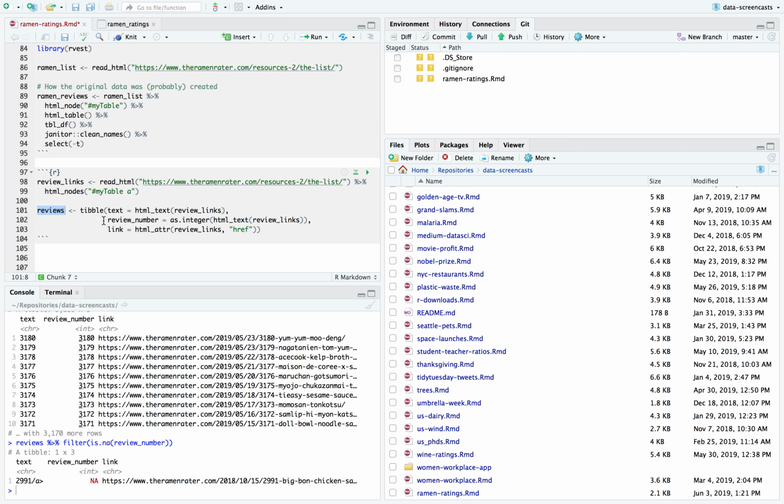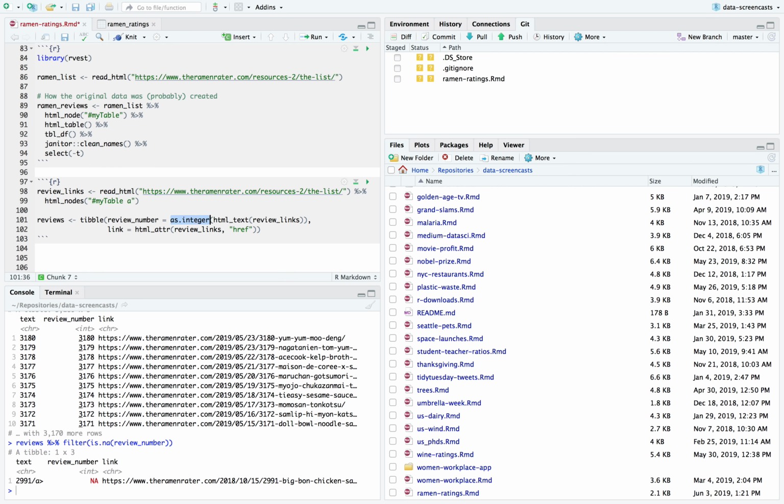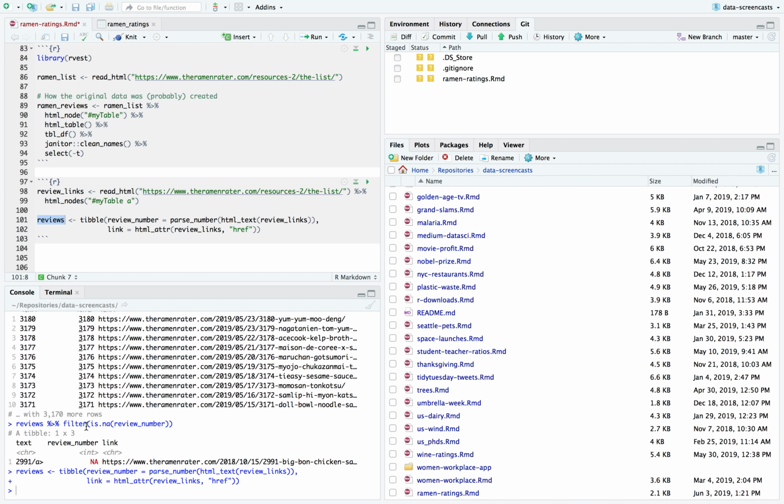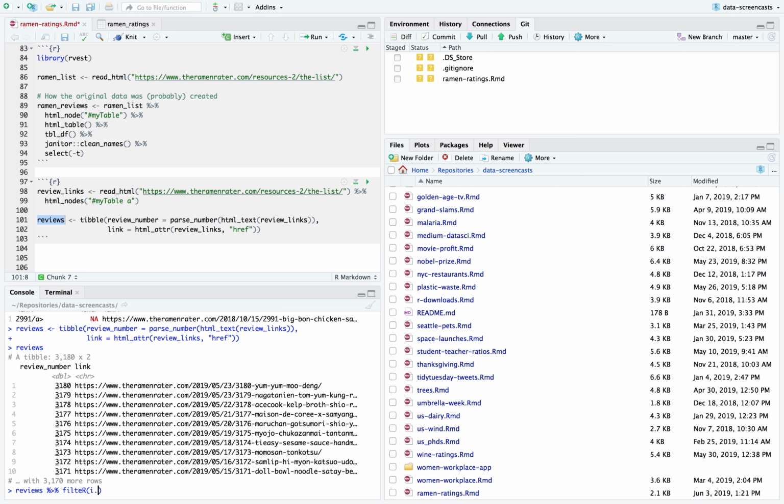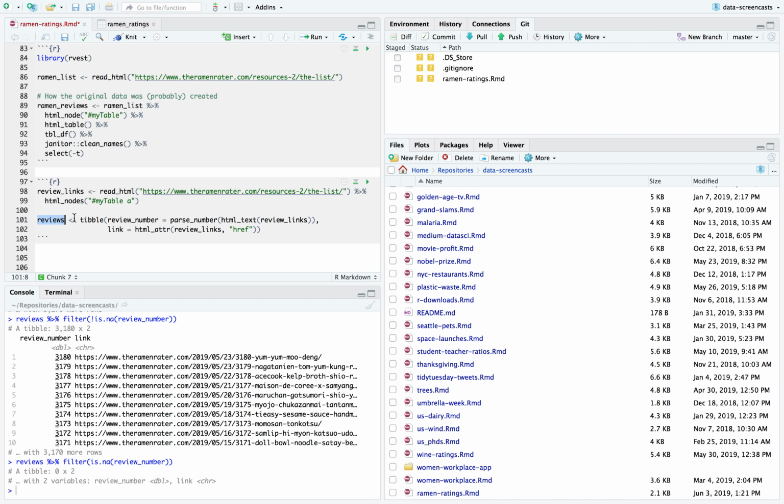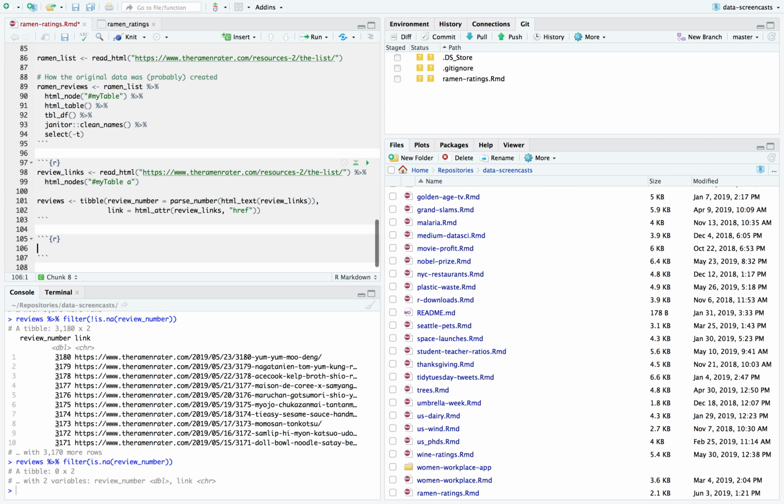I know what I'm going to do. Instead of as integer, I'm going to do readr as parse number on this, which actually will get rid of the parts that aren't clean. Like if there's a little extra text, it'll realize, nah, I don't want to use that. Don't try and parse that. Now we have all the review links. All right, just want to make sure I got that.